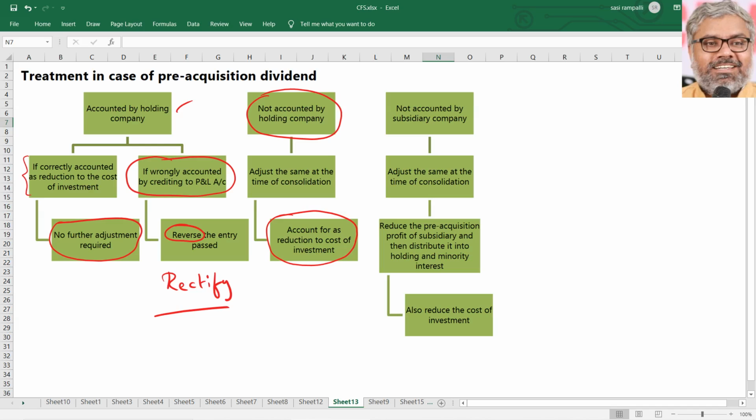Now, of course, if it has not been accounted for at all, both debit and credit are not accounted for, then bank account also has to be debited. In general, if it is given that it is not accounted for, we have to adjust both the debit and credit. We cannot only say, I will reduce the cost of investment and keep quiet. Naturally, a problem will arise. Why?